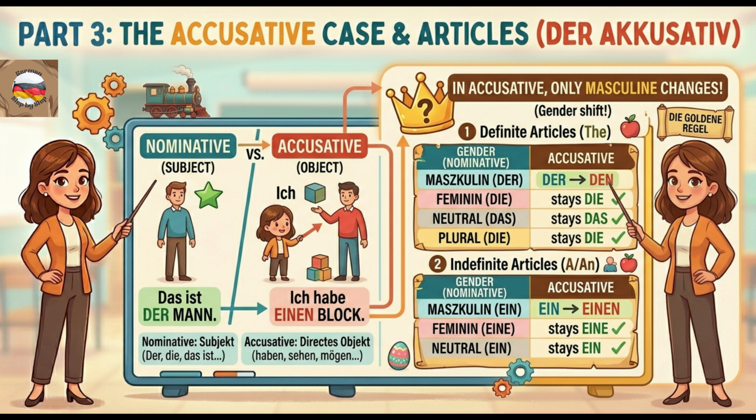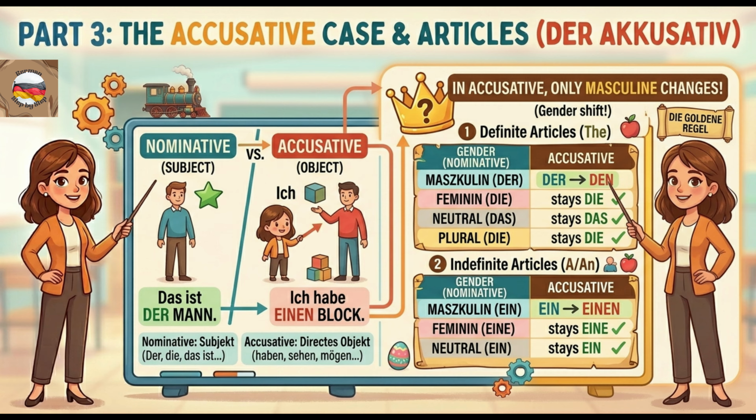All right, pay close attention to this next step because this is where German grammar gets interesting. We are going to talk about the nominative and the accusative cases. The nominative case is the subject of the sentence, the person or thing doing the action. Das ist der Mann. That is the man. The accusative case is the direct object, the person or thing receiving the action. Let's look at the verb haben, to have. If I say, I have the block, ich habe den Block, I am the subject doing the having, and the block is the object being had.